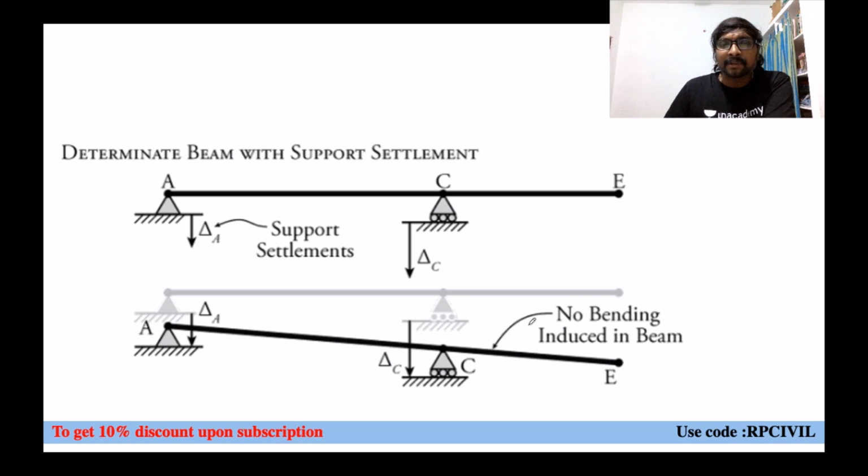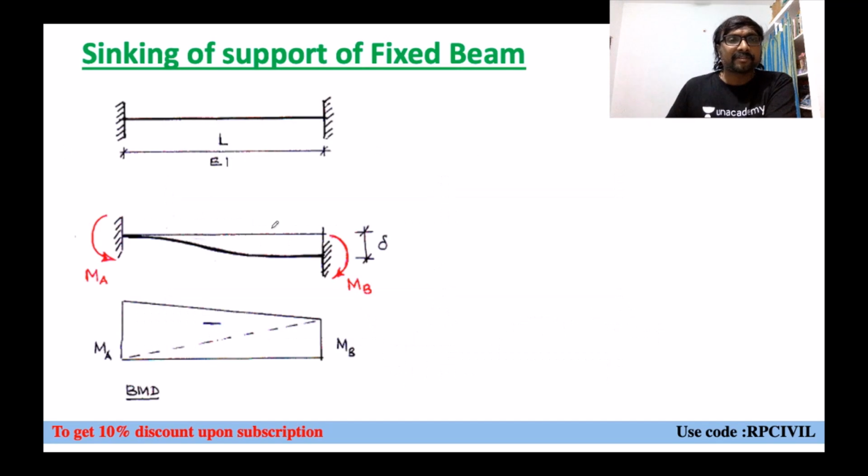Why will these temperature stresses and sinking stresses not be created? Because whenever it is determinate, they are free to expand, free to sink, and free to deflect. So the effect will not be there on the determinate structure. But whenever it is indeterminate, the effect will be there. So the first one will be sinking of support of a fixed beam.